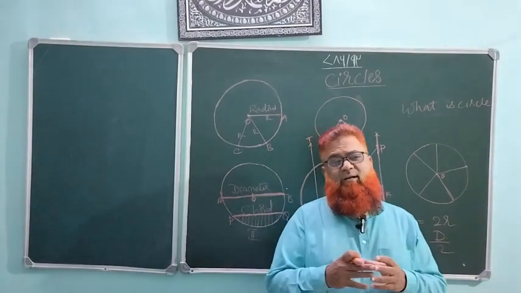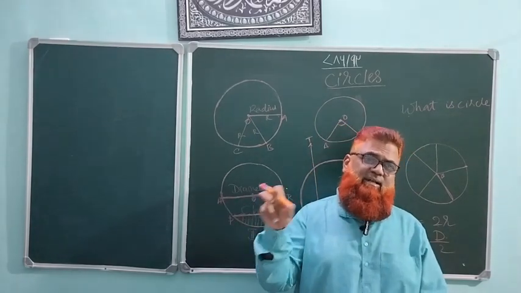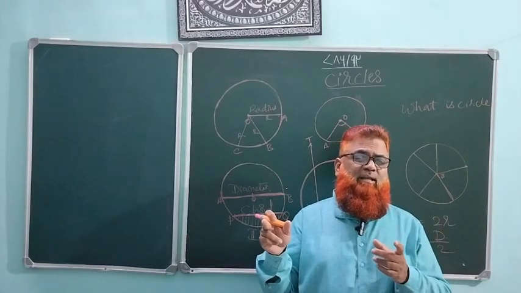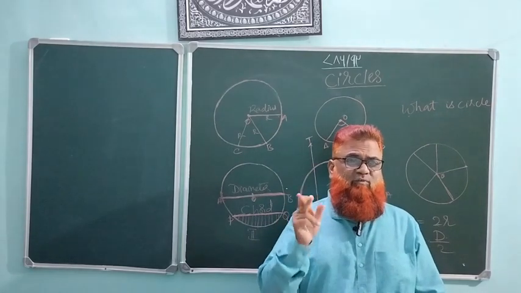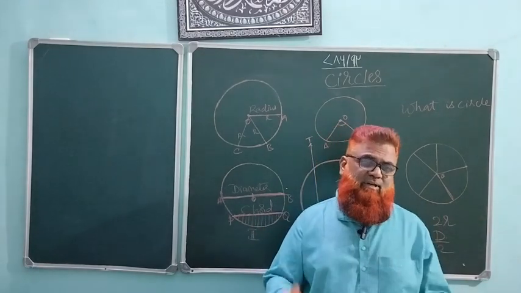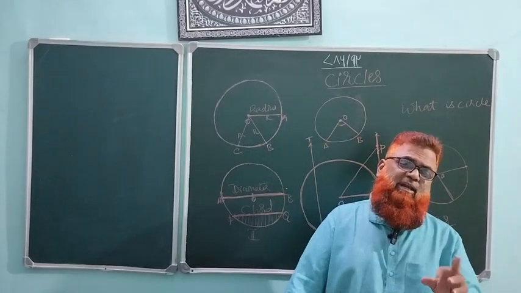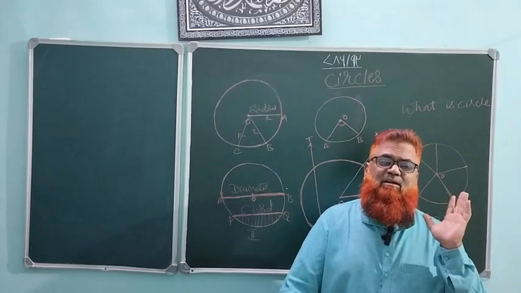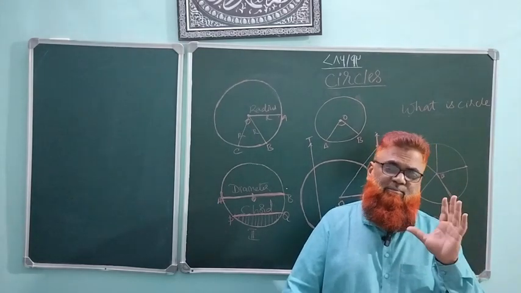Then what is this diameter? The line joining 2 points on a circle through the center is called a diameter. How many points can we join together on a circle? A circle possesses infinite points. Therefore, we can say that there are infinite diameters also. Similarly, what is a chord? Any two points joined together to form a line is called a chord. The line joining the 2 points on a circle is called a chord.